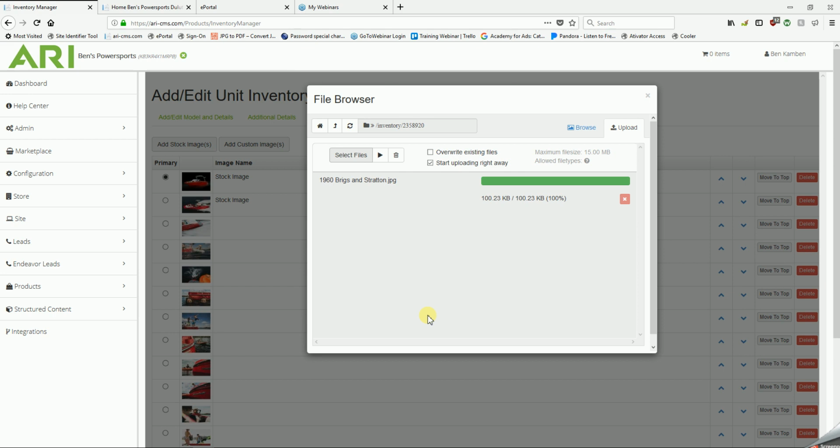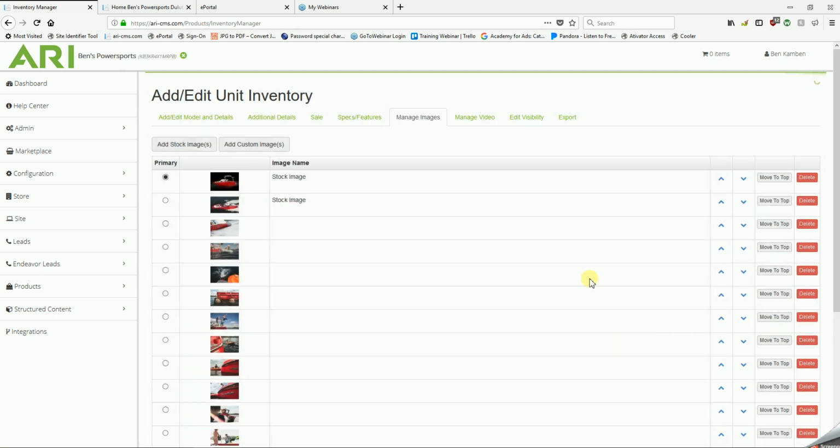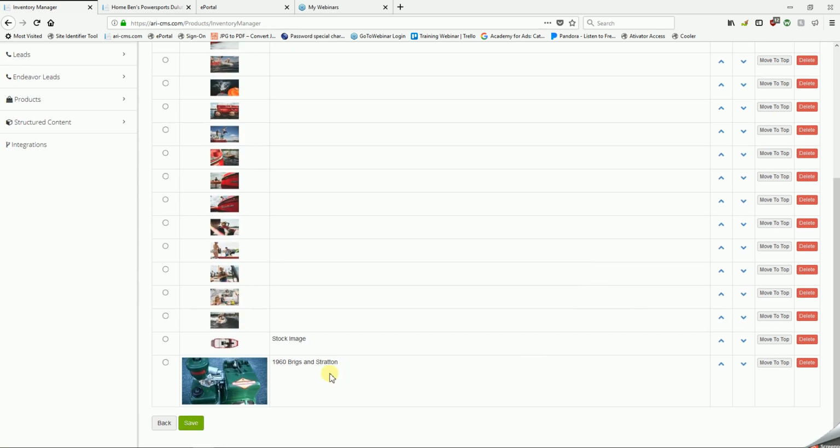Once the file has been copied from your computer to this file browser, next to the name of the picture it will read a full green status bar and 100%. Once you see those two statuses, click Back to Browse, select that picture just once, and choose Selected Images. And by default it will drop it in at the bottom of the image list. Once you have multiple images in here, you can use the Move Up and Move Down arrows to dictate the order of the images and how you want them displayed on the site.